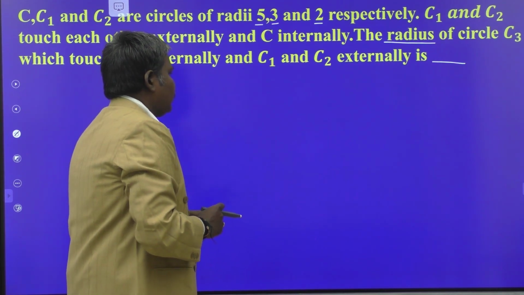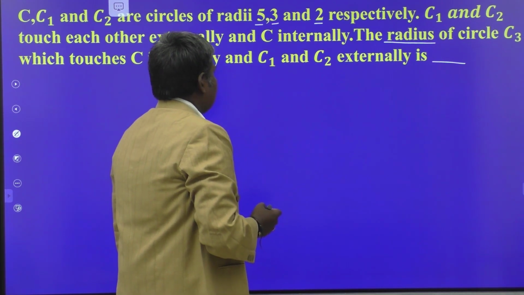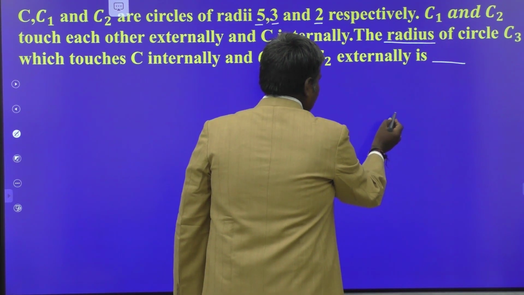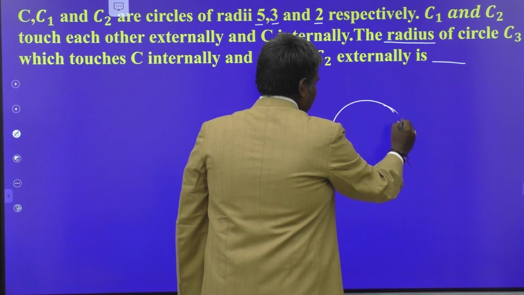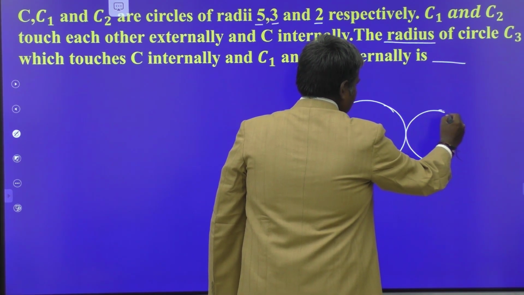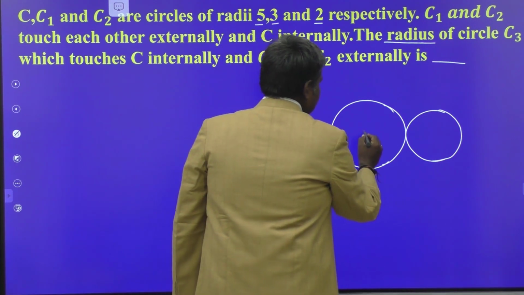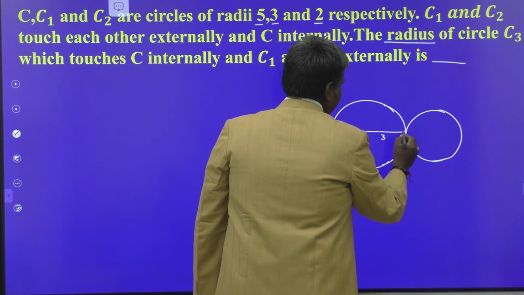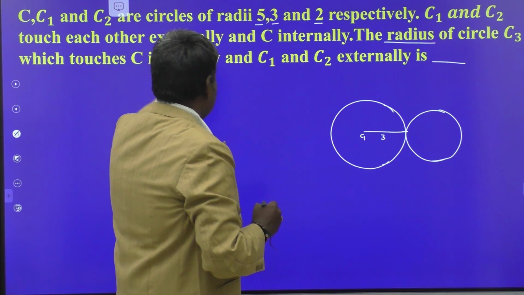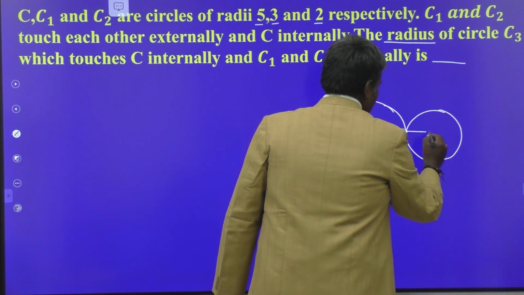So I will try to draw the diagram. C1 and C2 are two circles of radii 3 and 2 respectively, touching each other externally. First of all, this is the first circle, and this is the second circle. Suppose its radius is 3 units, and its center is C1. C2 is the circle having center at small c2 say, and its radius is 2 units.